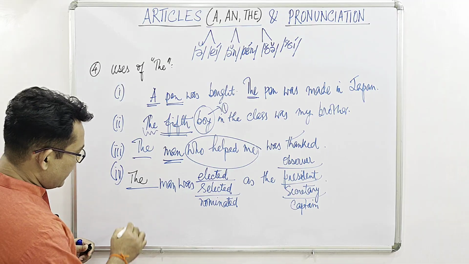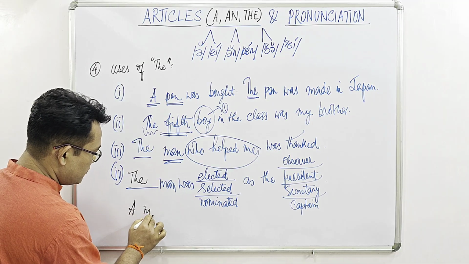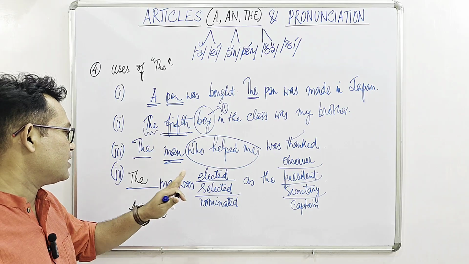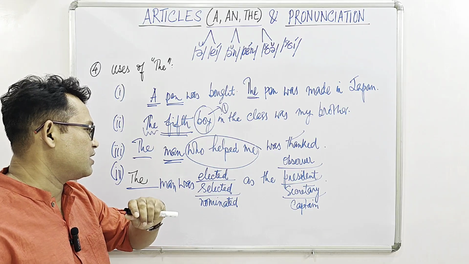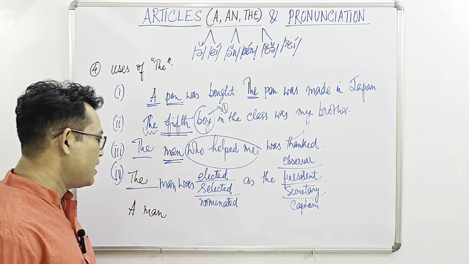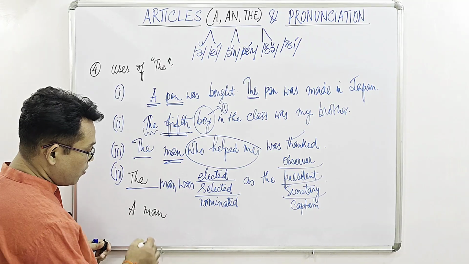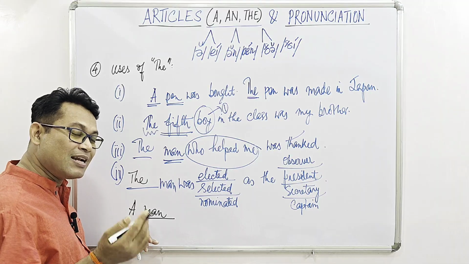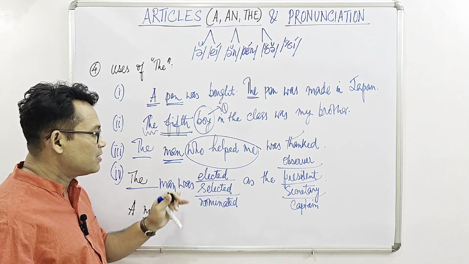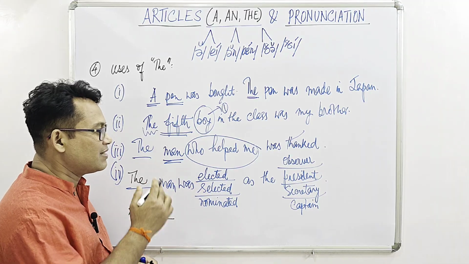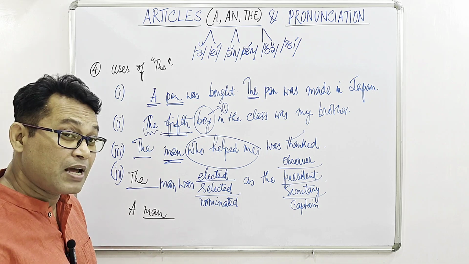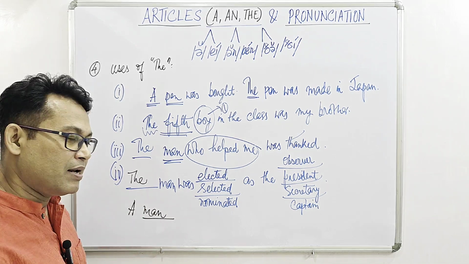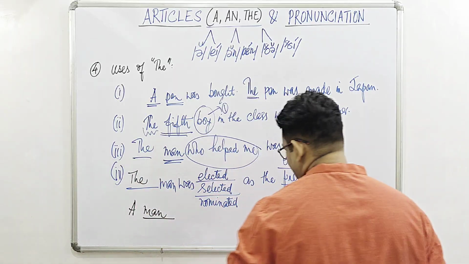But if we use a, like a man was elected or selected or nominated as the president, observer or secretary or the captain, in that case the focus will be on man. We are trying to say that a man and not a woman was elected or selected or nominated as the observer, president, secretary or captain. But whether we write the man or a man, this sentence is incorrect.